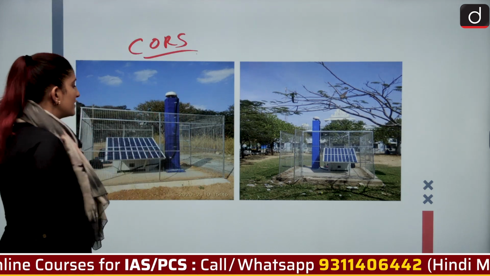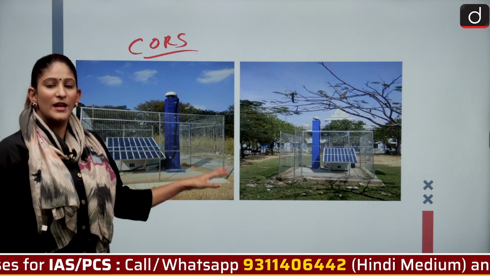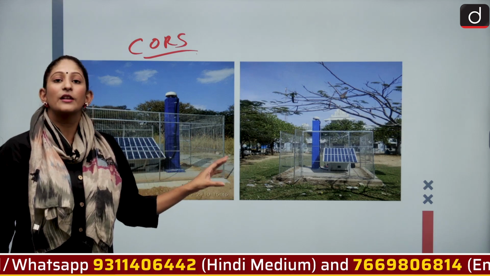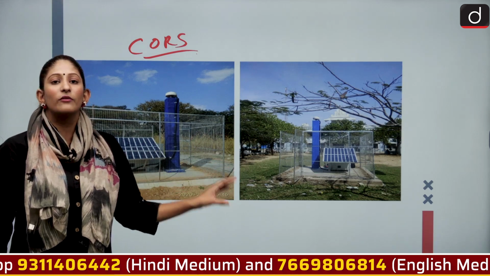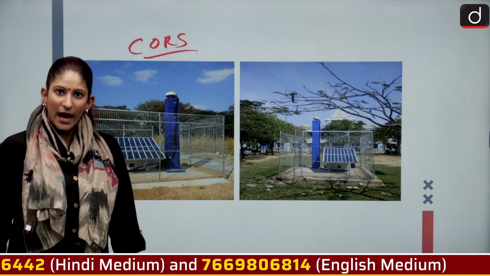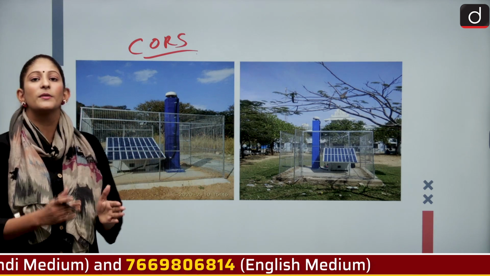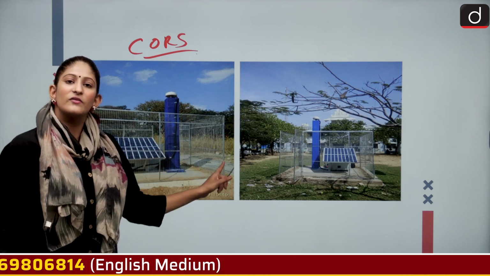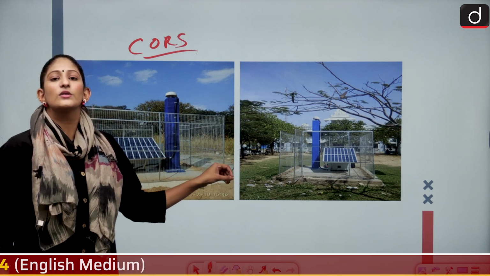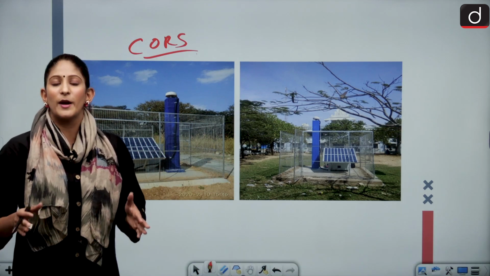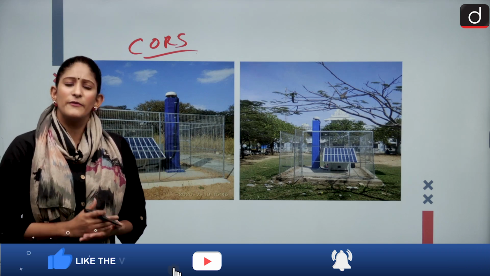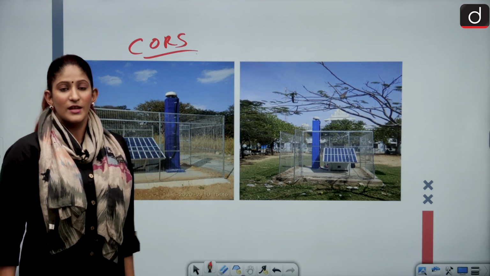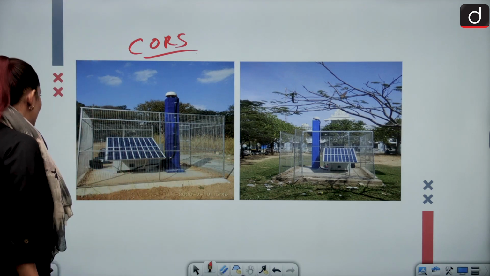Okay, so as you can see, a structure will be there, and this will provide ground truthing and real-time ground demarcation with a clarity of up to 5 centimeters. So what will happen? This will provide proper demarcation of land, and this will be a continuous process. And this cannot be only used for the SVAMITVA Yojana, but for every other department of the government, such as electricity, agriculture, finance, anyone that is interested in having a record of the land area. So, CORS and drones, these will be helpful.